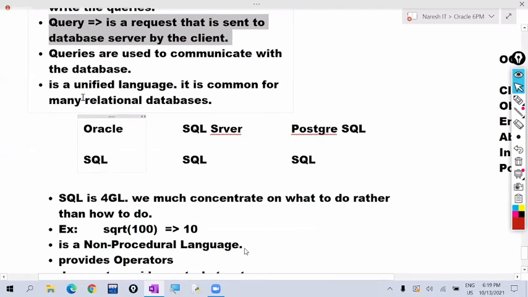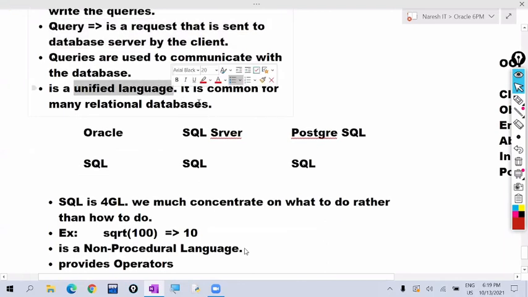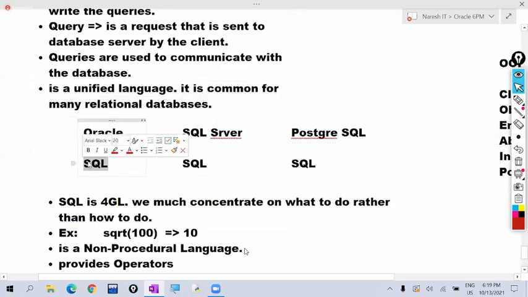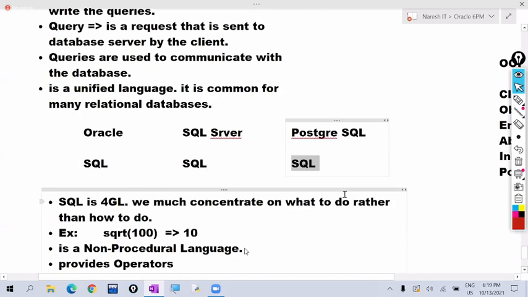And this is a unified language, means it is common for many relational database management softwares. Whatever commands we use in Oracle SQL, almost all are available in SQL Server also, in PostgreSQL also, in DB2 also. That's why we call this a unified language.